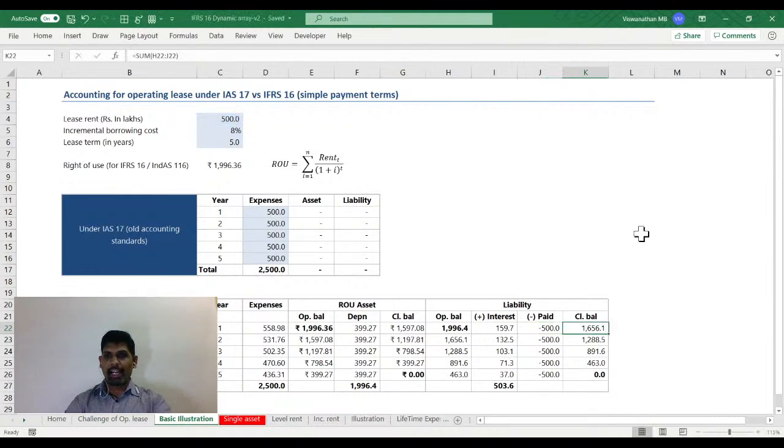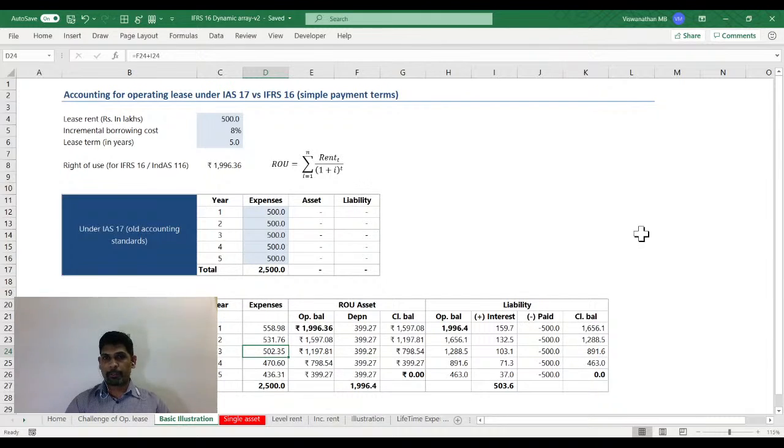You reduce that, and we get a closing balance of debt. Next year, we'll show 8% interest on the 1656. And what would go to our P&L as expense? That would be depreciation plus the interest. So this is how we are going to account for leases going forward under IFRS 16 or IndAS 116.